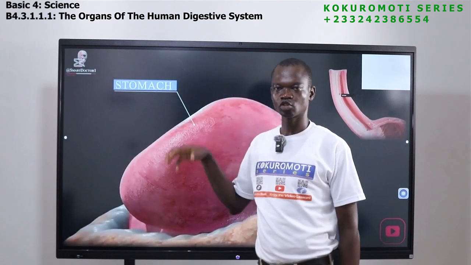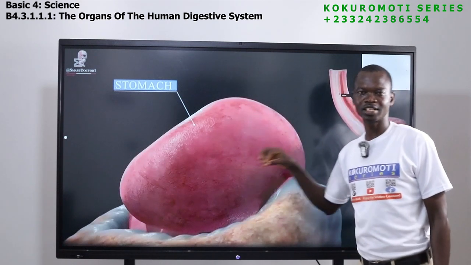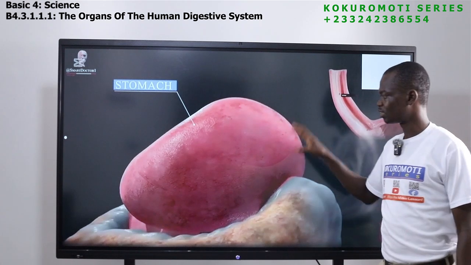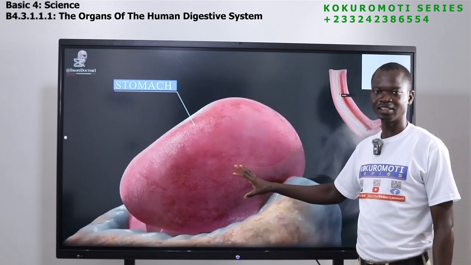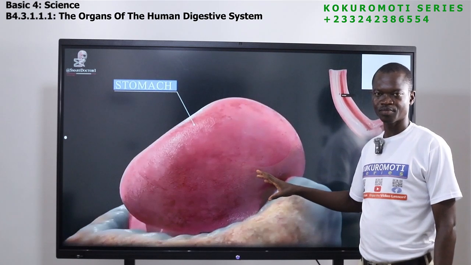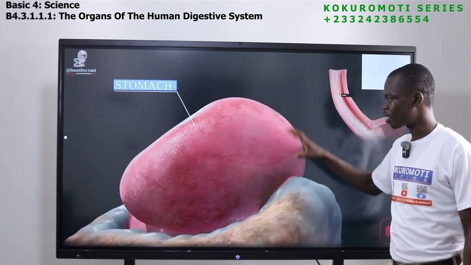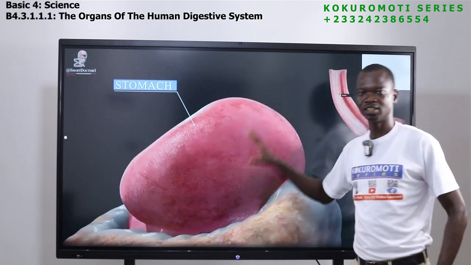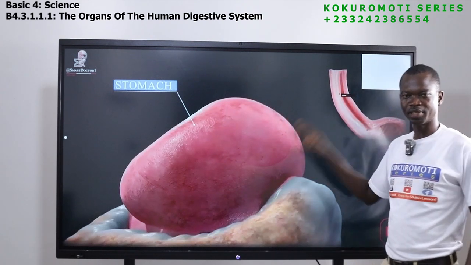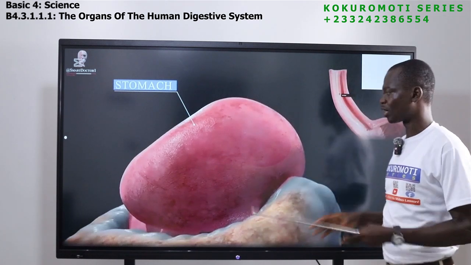The enzymes and the stomach acid kill all germs in the food. When they get here, they are killed by the stomach acid and the enzymes too. But you should understand, apart from the germs being killed, the food is also broken down again into further smaller particles.